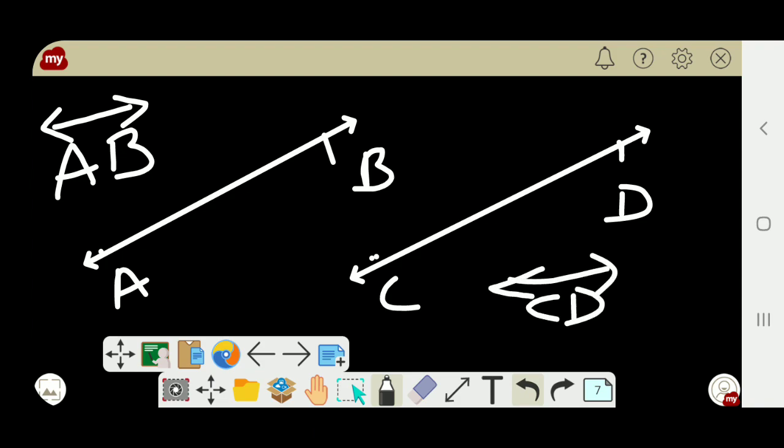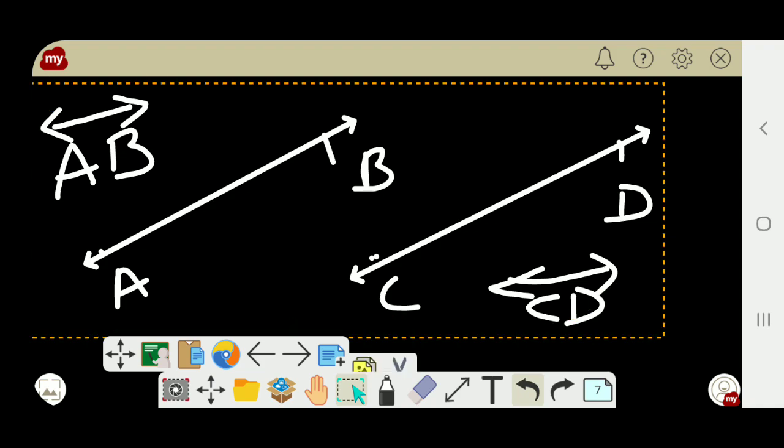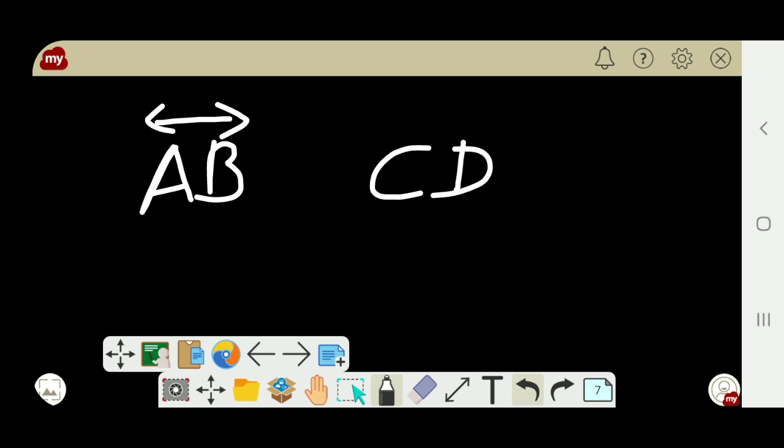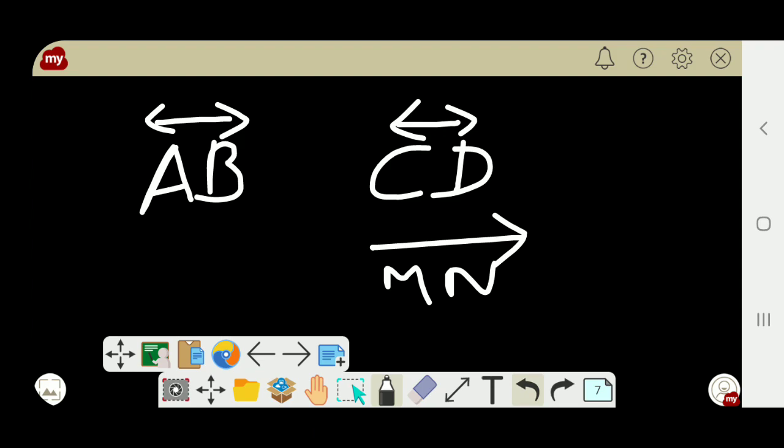This is line CD. How can you write it? Line AB. To understand that, you have to write that. Line CD. Similarly, if it is a ray, Ray MN. If it is a line segment, line segment CD. Clear? I think you can understand all that.